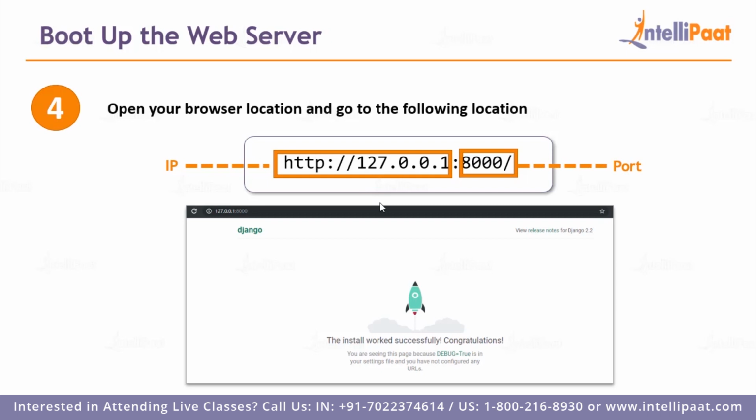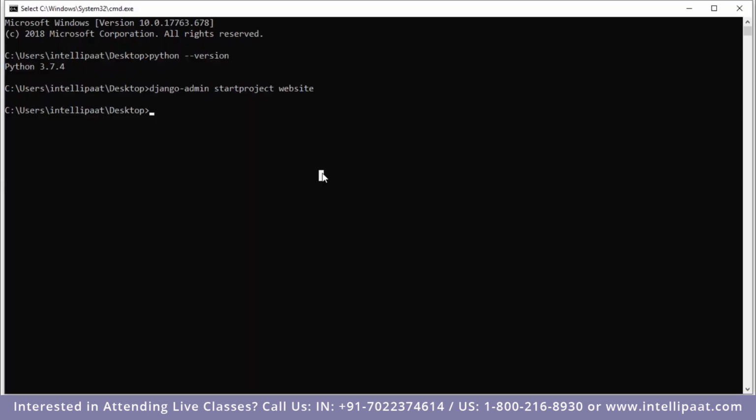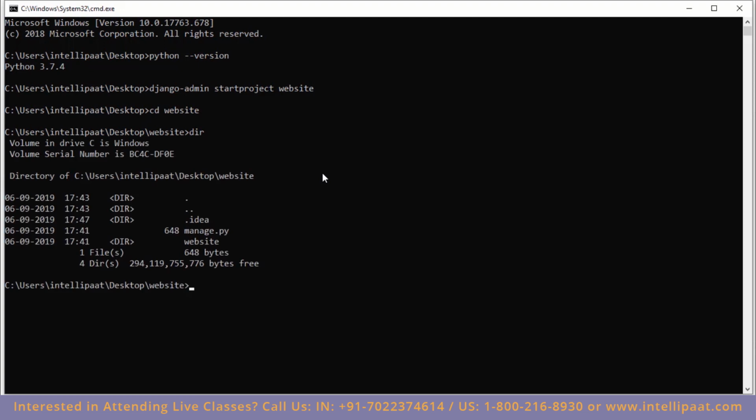Alright, so let me actually do this. Let me go inside the project. I'll type in cd website. Now let me type in dir over here. So I see the name of the directory, which is website, and I also have the manage.py file. Now I'd have to launch the server. To launch the server, I'd have to type in python, and then give in manage.py. After that, I just have to type in runserver.